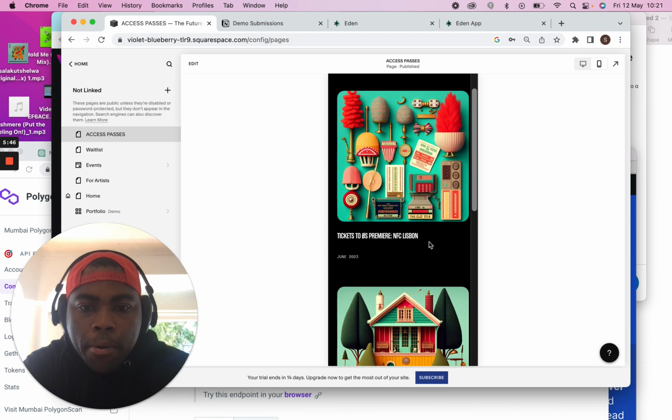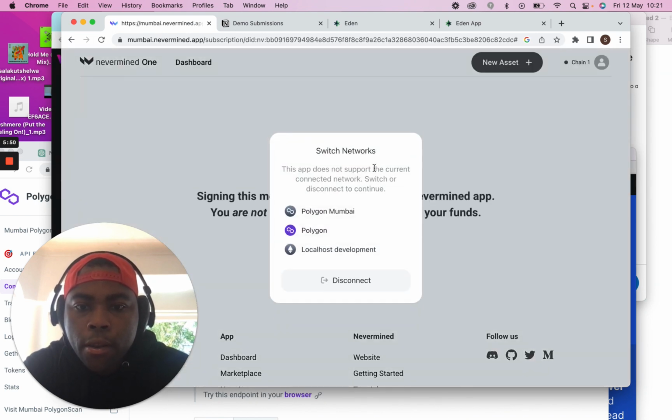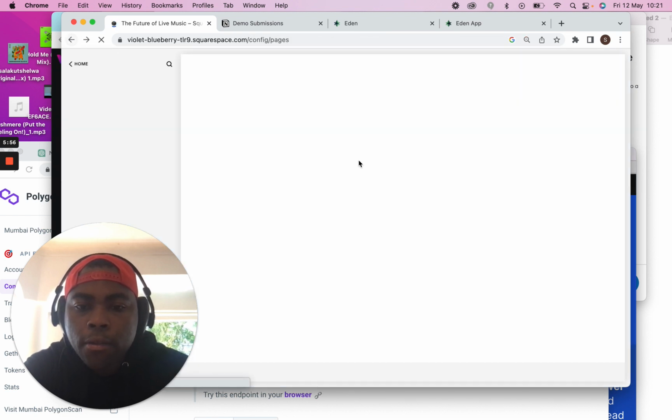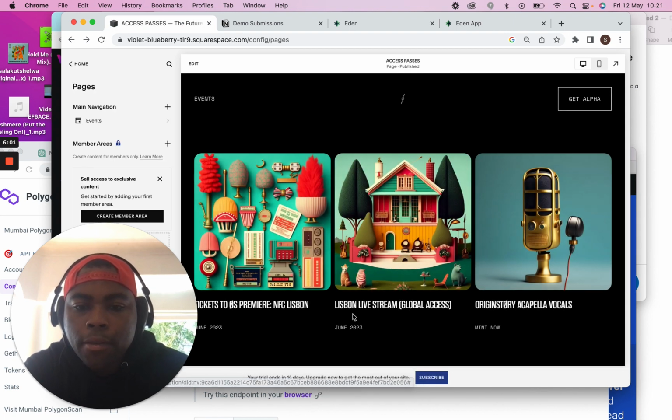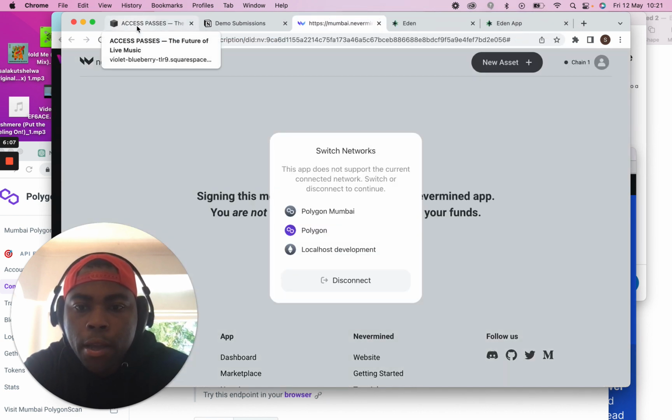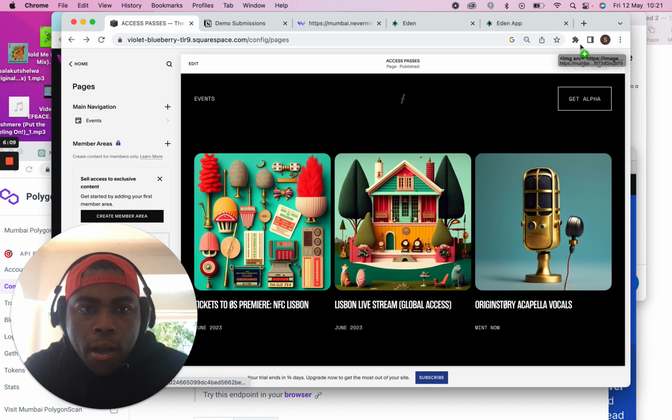And so these are some of the examples. So this is the tickets to the premiere. If you click on it, it logs out to Nevermind, and you're able to instantly buy it. So this is also bypassing the need to put in Squarespace. It's the same concept here. So the live stream also links out to the Mumbai contract.